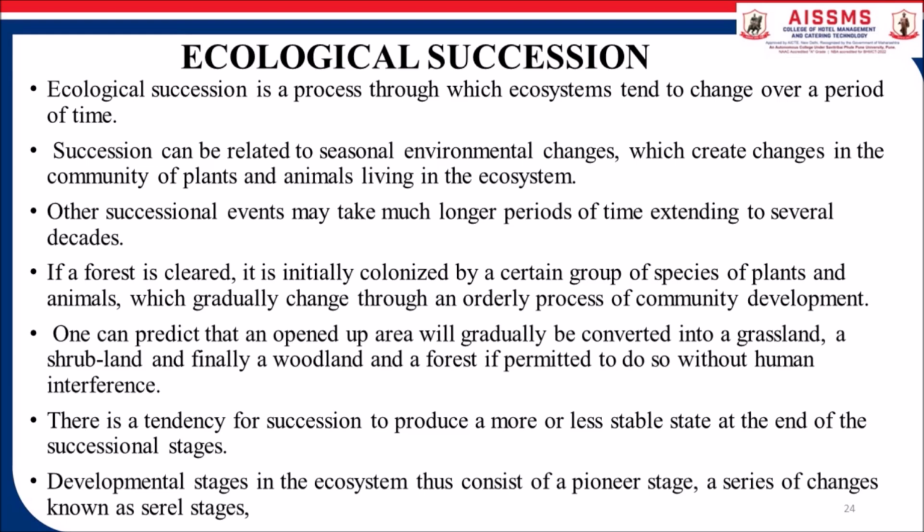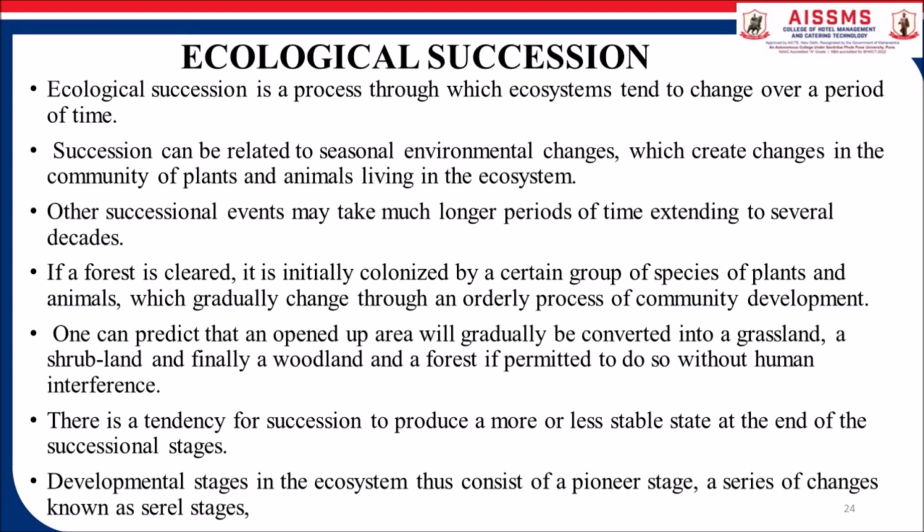If a forest is cleared, it is initially colonized by certain groups of species of plants and animals, which gradually change through an orderly process of community development. One can predict that an opened-up area will gradually be converted into a grassland, a shrubland, and finally woodland and a forest if permitted to do so without human interference.